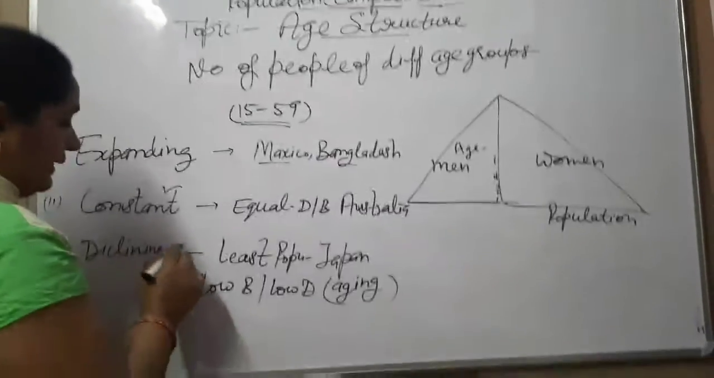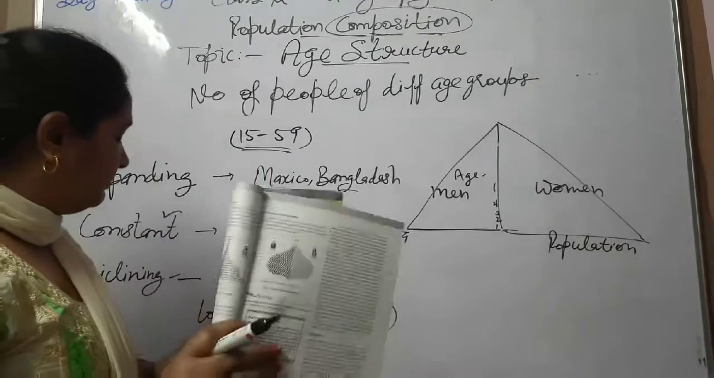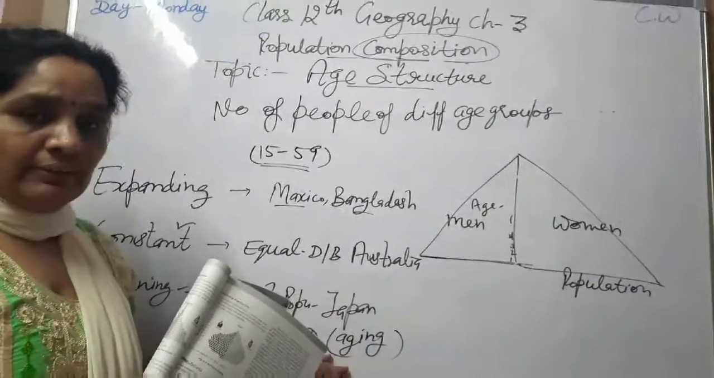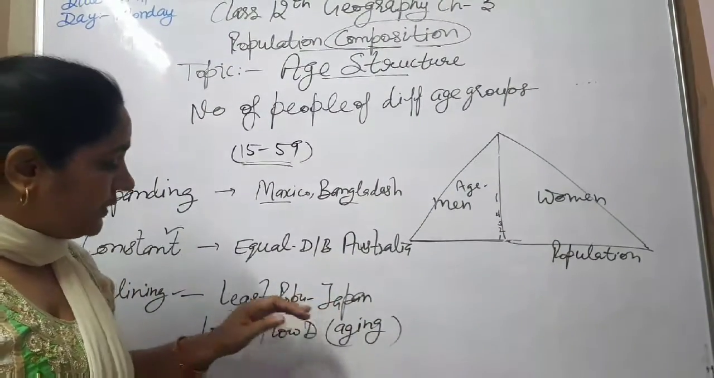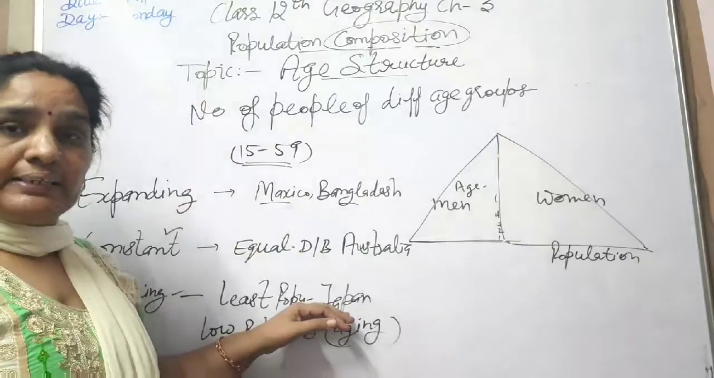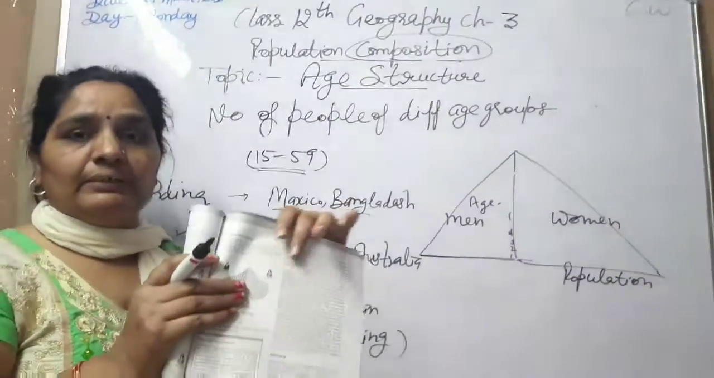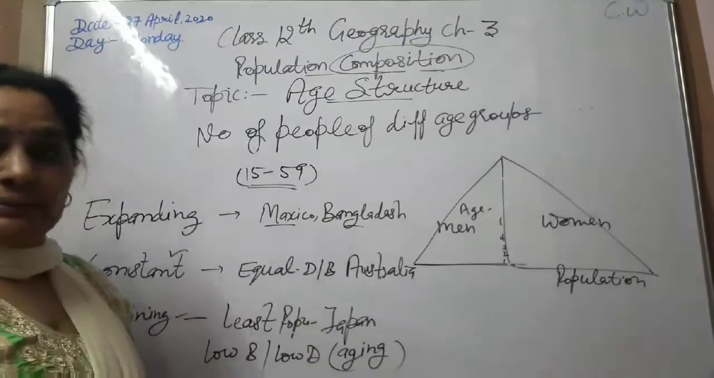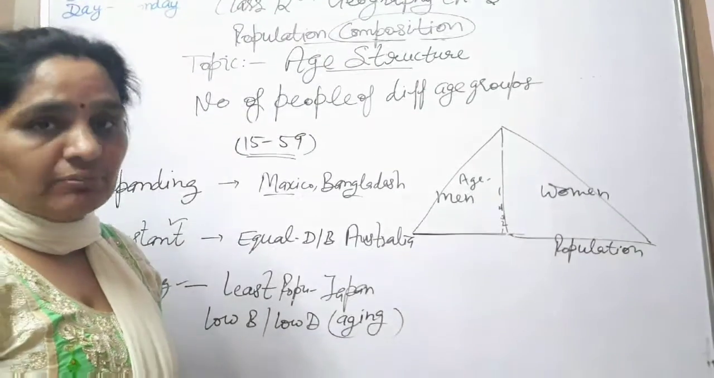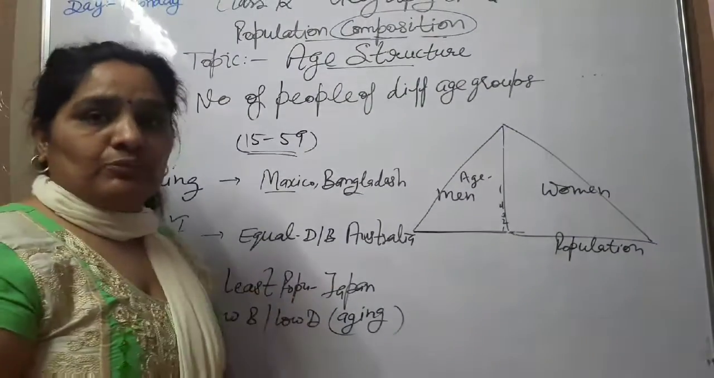Now, third part is declining, means least population, low birth and low death rate. This situation is known as aging, and such kind of situations are found in developed nations like Japan. Look at the third figure. Here in your textbook, 3 figures are given. First one is representing expanding, second one is constant, and third one is declining. So with the help of all 3 points, we are discussing about the age composition in different parts of the world. Now come on to the next topic.